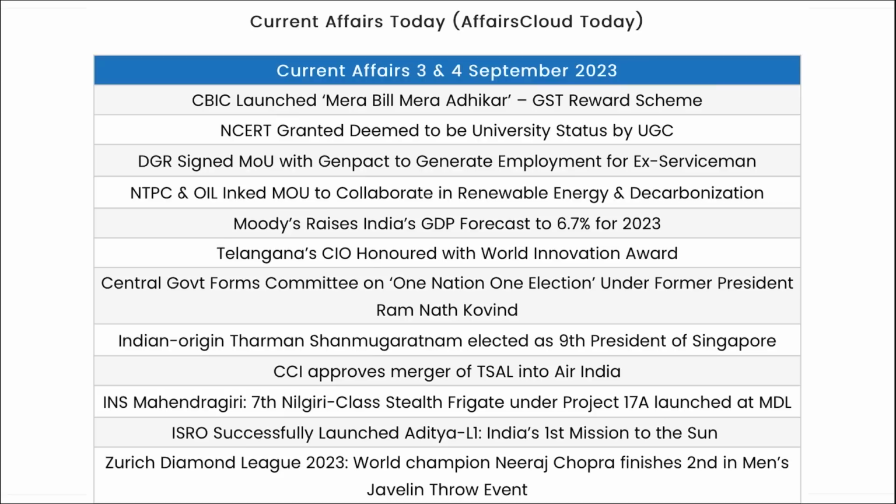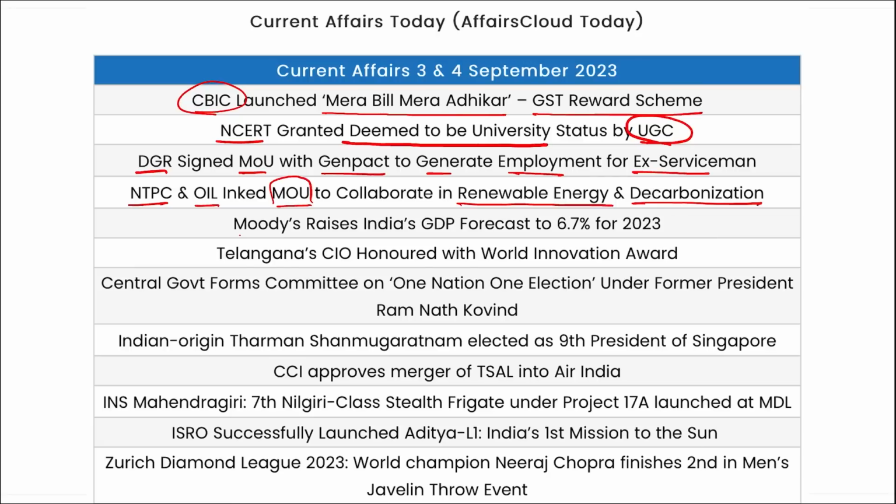So friends, these were your important current affairs for the day. Now let's go for a quick one-liner revision. CBIC launched Mera Bill Mera Adhikar, a GST reward scheme. NCERT granted deemed to be university status by UGC. DGR signed an MOU with Genpact to generate employment for ex-servicemen. NTPC and OIL signed an MOU to collaborate in renewable energy and decarbonization.